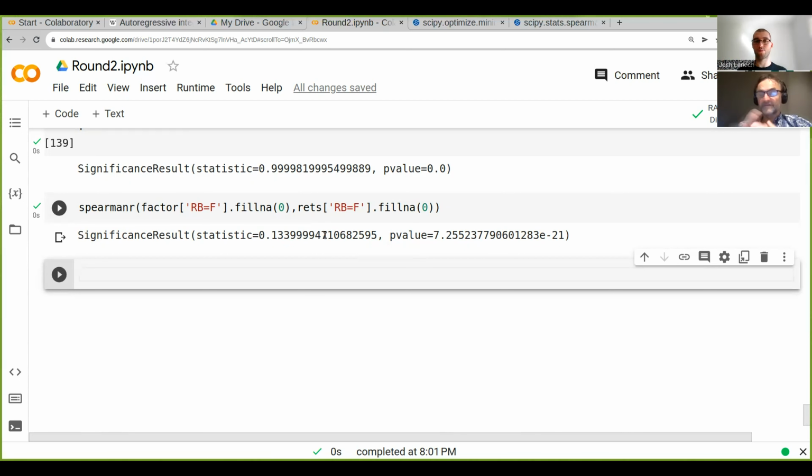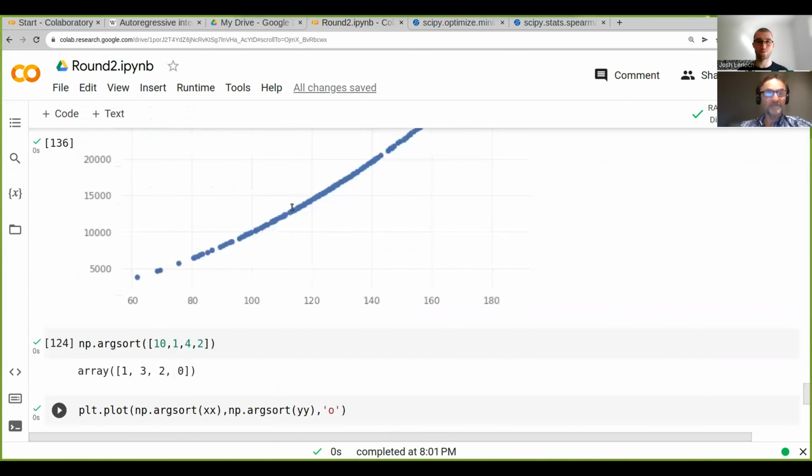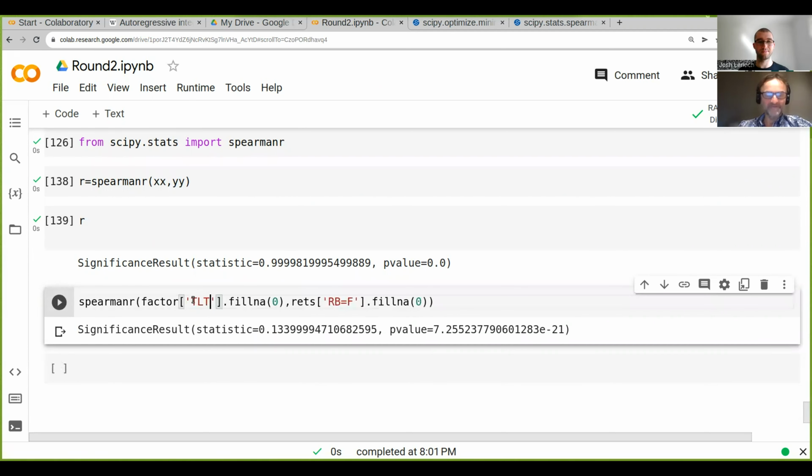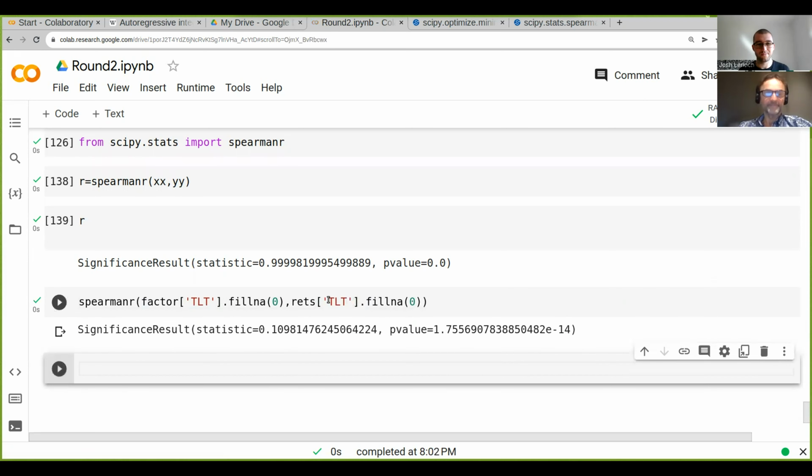As I said before, normally when we do a Spearman rank correlation and we find factors larger than 0.025, they can be interesting. So something that is as high as 0.13 is really, really significant and quite useful. So what was the final instrument that we had in here? TLT as well, just out of interest. So we've got quite a lot of predictive value in these. Oh, and it's 0.1. So all of them seem to have a good correlation and also a good p-value. Now, that's really a great result.